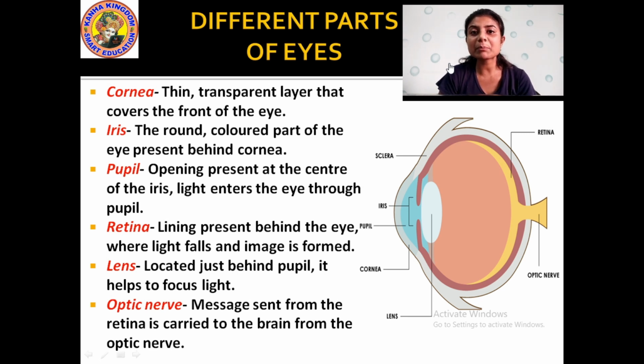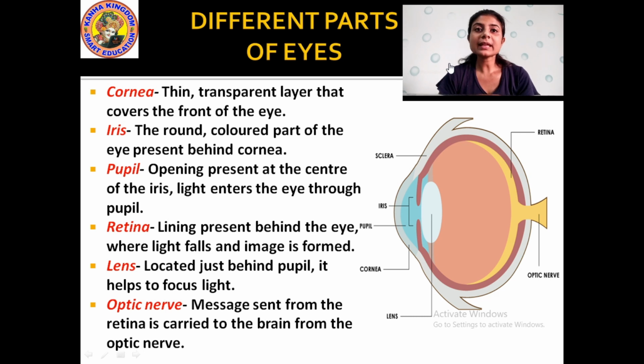We cannot see things in dim light because our eyes do not focus the dim light. The lens, located behind the pupil, helps to focus the light of the surroundings, by which we can see things. When you go into a dark room, can you see anything? We cannot, because our lens is not able to focus the light in our eye. And when we look directly at the sun, our eye suddenly shuts because it is not able to focus that sharp light that enters our eye.